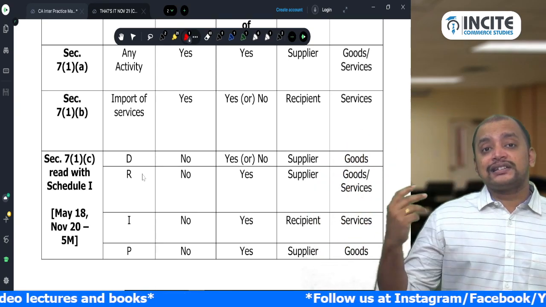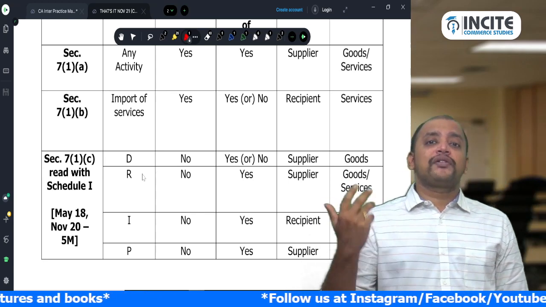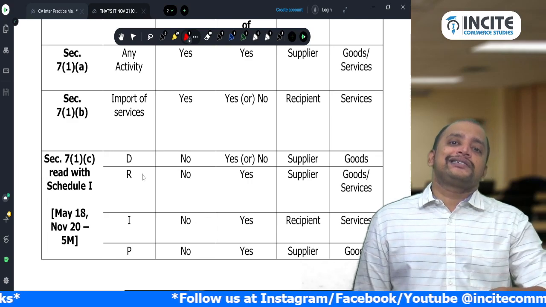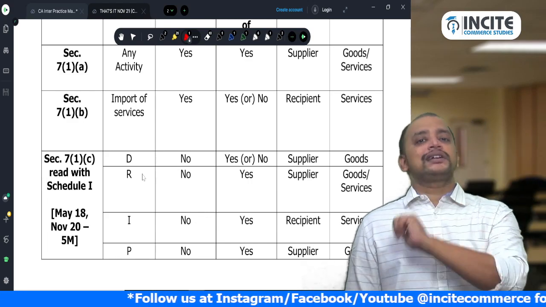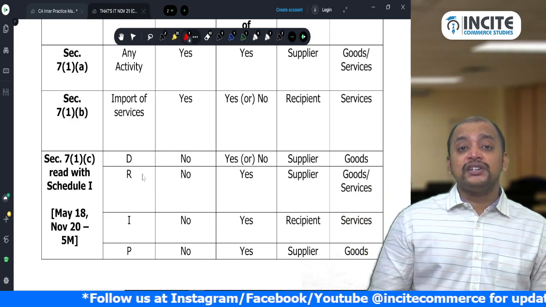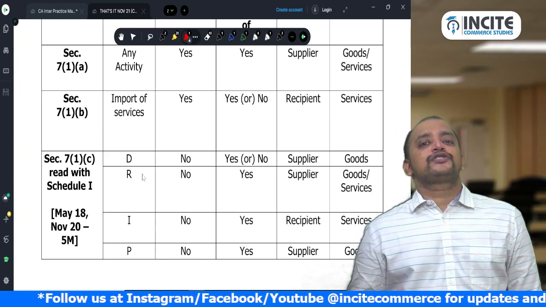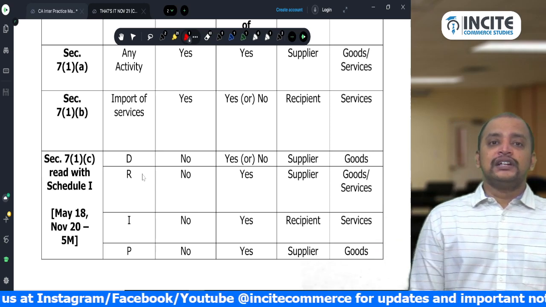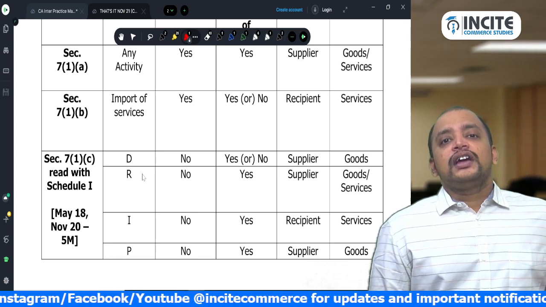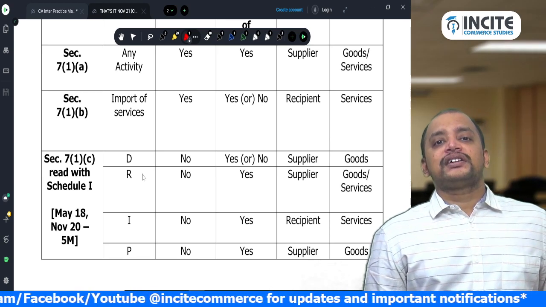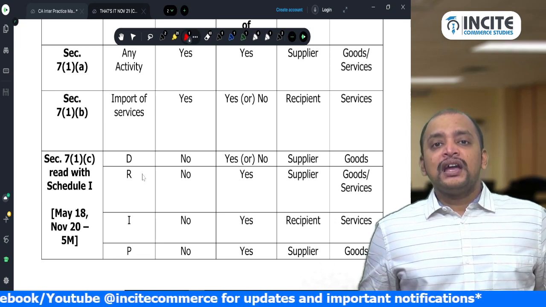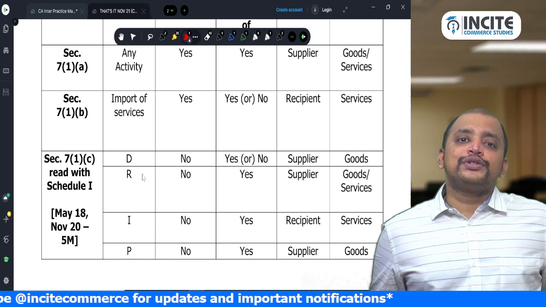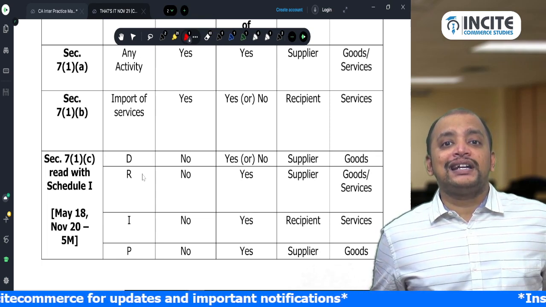And 7(1)(b) is for consideration, but 7(1)(c) is without consideration. 7(1)(b) applies whether or not in the course or furtherance of business, but 7(1)(c) should be in the course or furtherance of business. Let's take a situation: a subsidiary company imported services from the holding company without consideration, and definitely it will be in the course or furtherance of business. It becomes supply under 7(1)(c).